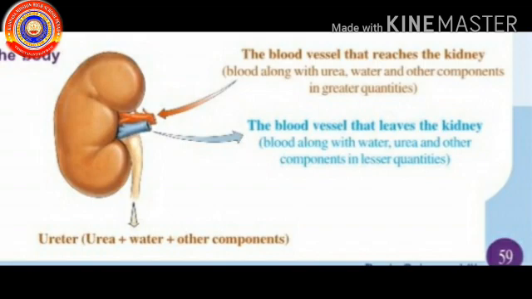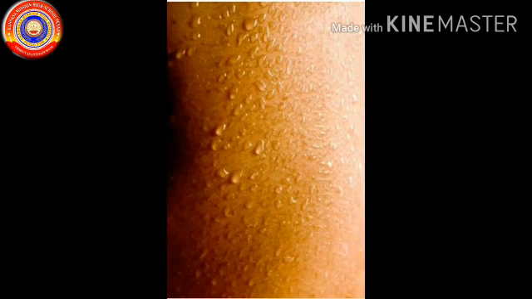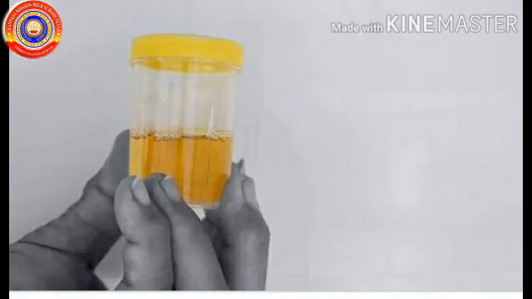Can you tell what the function of the kidney is? Kidney is the major excretory organ in the body. Excess urea, water, and salts in the blood are filtered and expelled in the form of urine. During summer, more water is lost through skin. Hence, there would be less water and more salt in urine. Urine in this season would be slightly more yellowish in color.